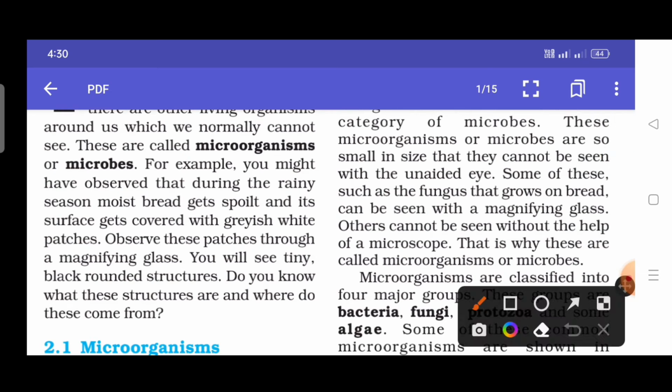For example, you might have observed that during the rainy season, moist bread gets spoiled and its surface gets covered with grayish-white patches. Observe these patches through a magnifying glass and you will see tiny thread-like structures. And do you know what these structures are and where they come from? So here is an example that we observe on a daily basis. What is the example? Bread. And during the rainy season, moist bread gets